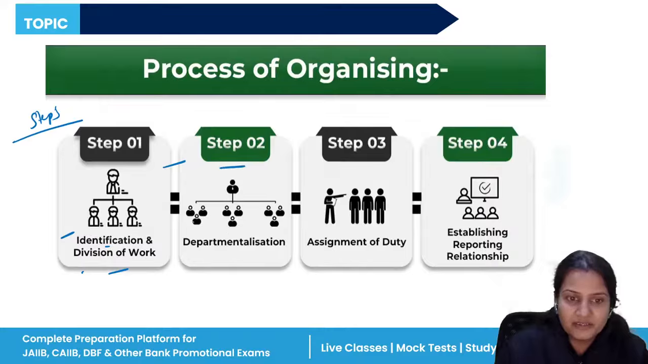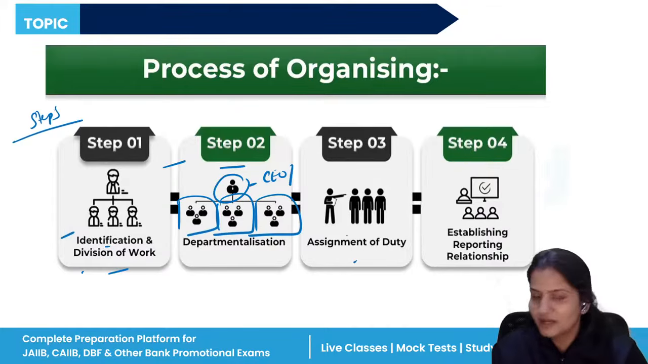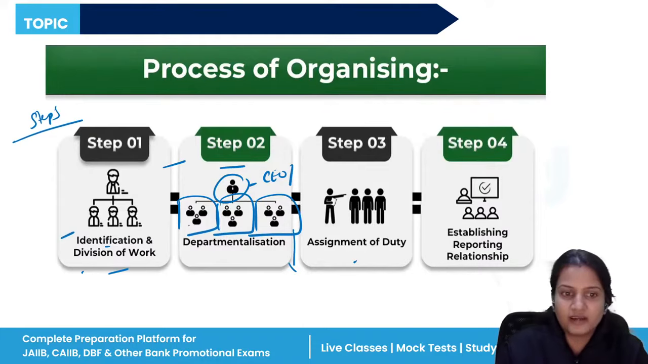Second, departmentalization. See, this is the CEO, the top manager. This person is making different departments, and in each department, different persons are working. After that, you have to assign the duties to them, according to their expertise, so that they can perform well because they know how to perform the activity if they are well trained in that particular work.